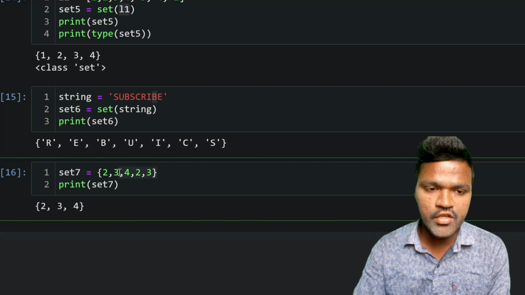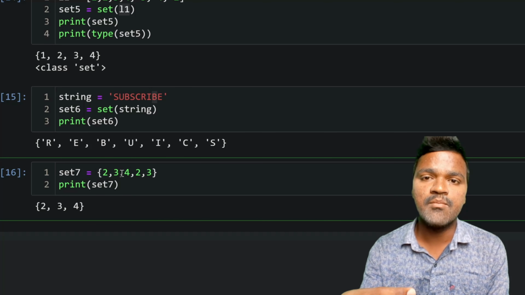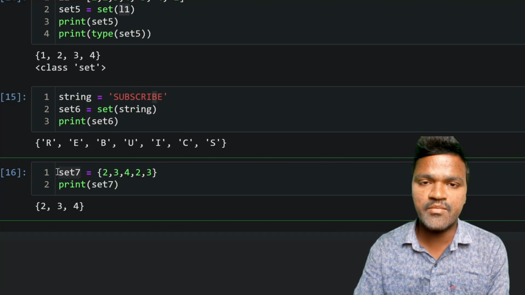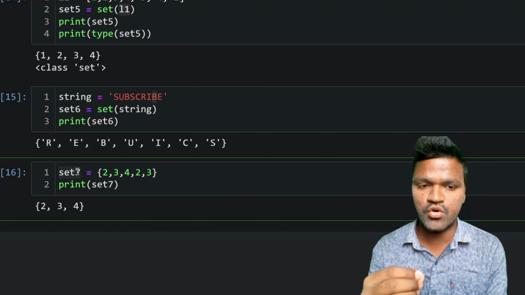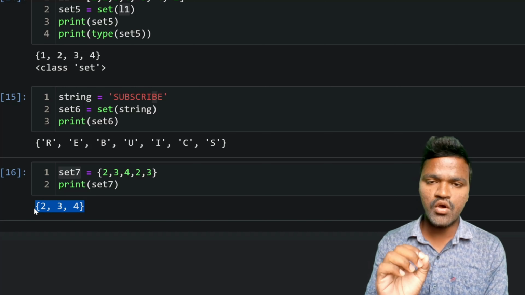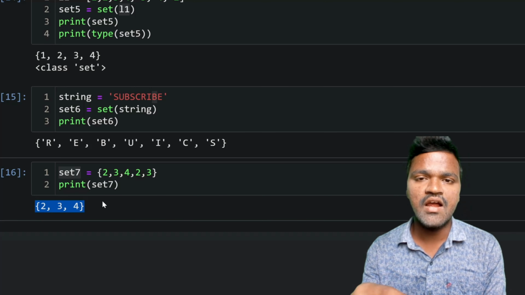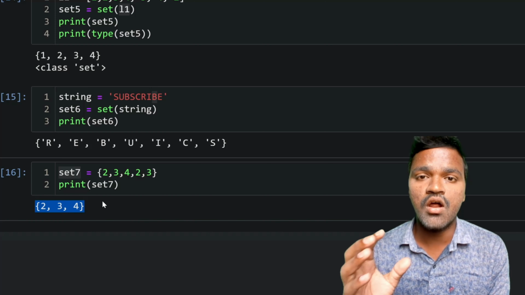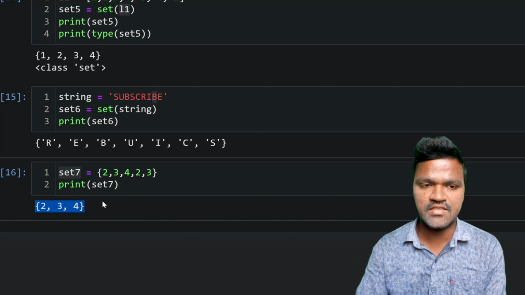Though you have created the set using all the elements which are repeated, when it comes to the output, when it comes to the storing of this particular element, how is it stored? By removing the duplicates only it will be stored. So you can see the output here and you can understand clearly. I hope you can understand how this set removes the duplicates and contains only unique values, and those unique values are also not in a specific order, right? I hope you can understand that.